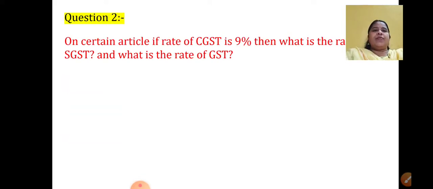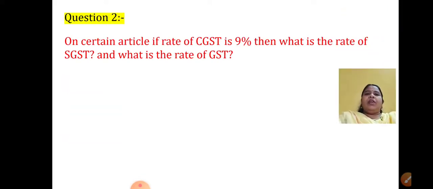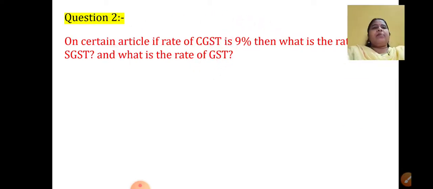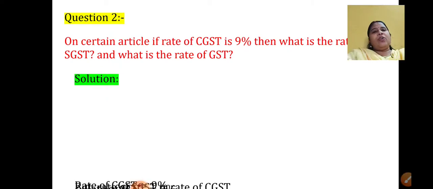See the next question. On a certain article, if the rate of CGST is 9%, then what is the rate of SGST? Immediately you should answer: if the rate of CGST is 9, the rate of SGST also has to be 9. What is the rate of GST? Rate of GST is nothing but the total of CGST and SGST. So it is nothing but 9 plus 9, that is 18. I don't think you require my help in this. Please do it on your own.